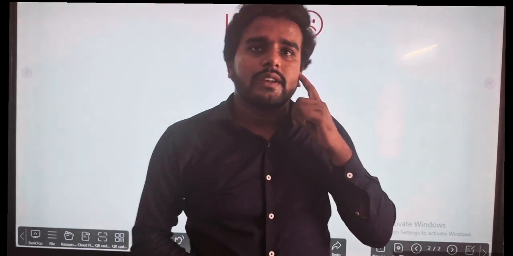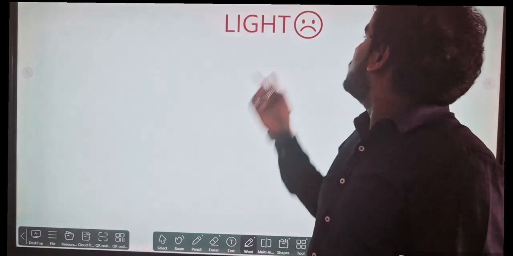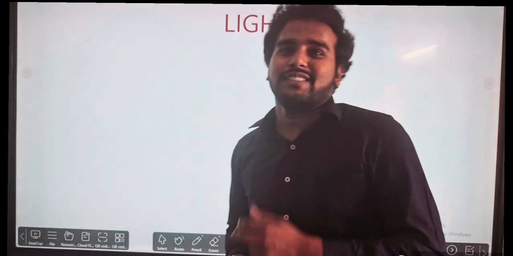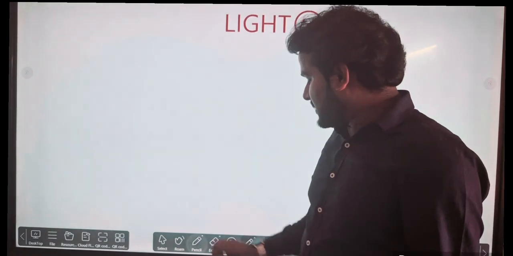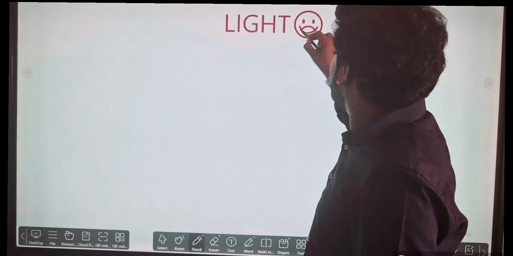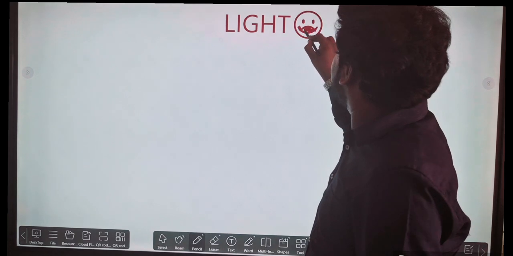All of us know that this is okay, that emoji is for automatically, let it be. This is not a sad one, it should be happy like this. It should be happy for this.